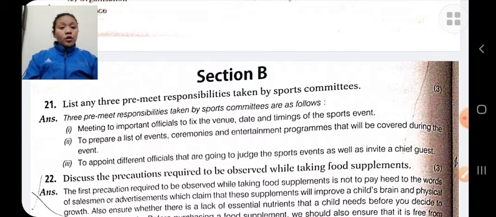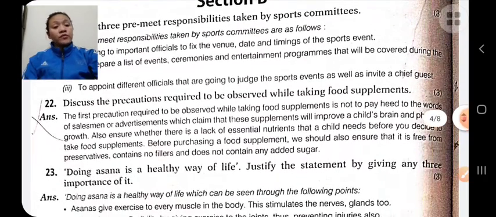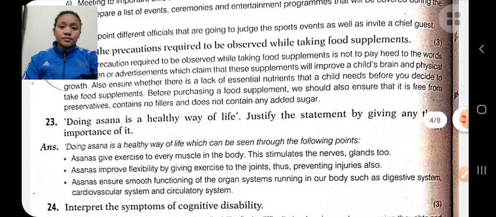Before organizing any tournament or sports event, the responsibility of the sports committee is to fix the venue, date and timing of the sports event, prepare the event program, and appoint the different officials who are going to judge the sports event, as well as inviting the chief guest.